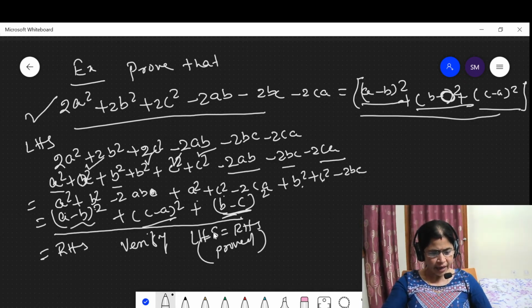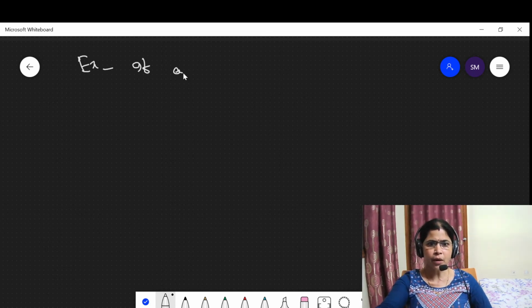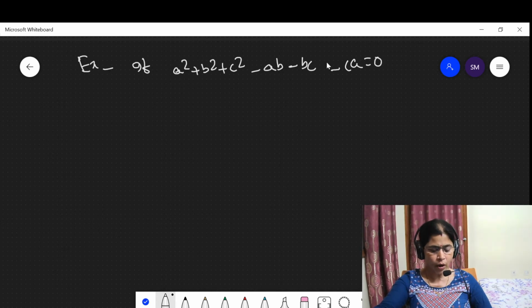Then next, prove that, another question says: if a square plus b square plus c square minus ab minus bc minus ca is equal to 0, then we have to prove that a is equal to b is equal to c.